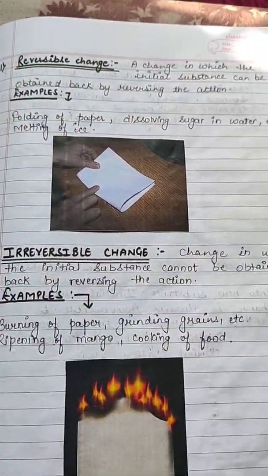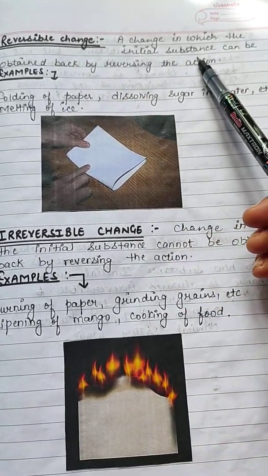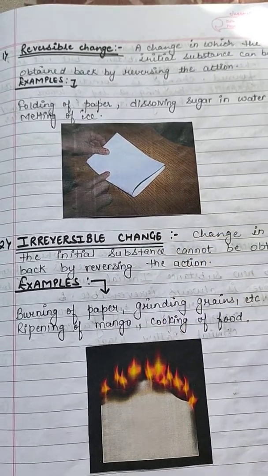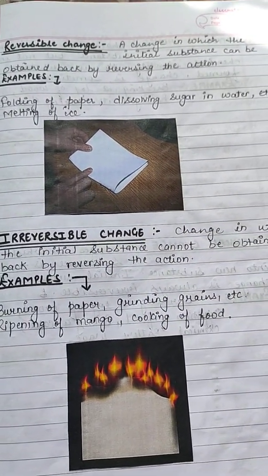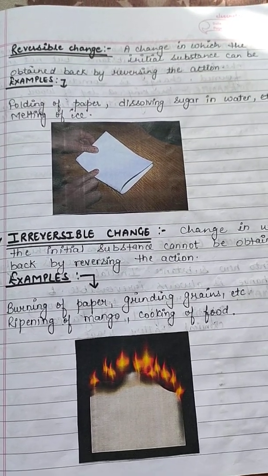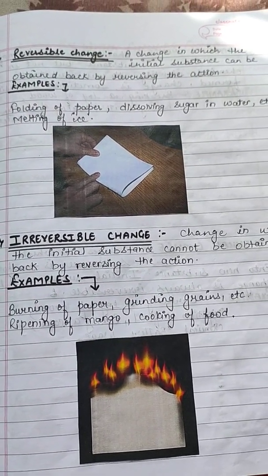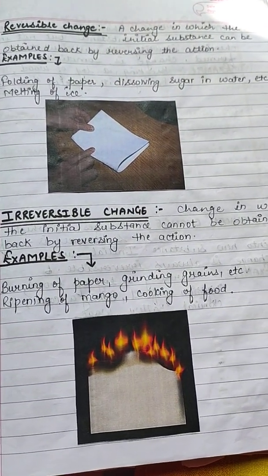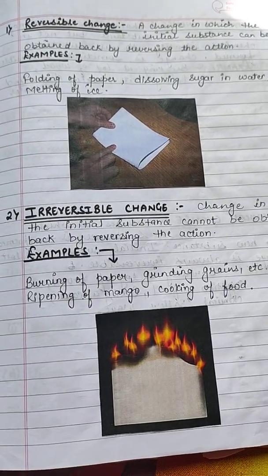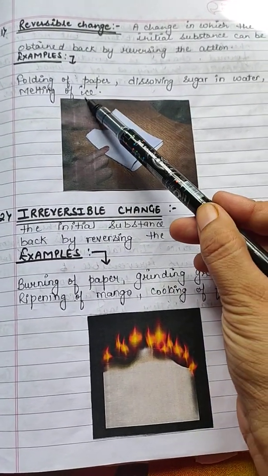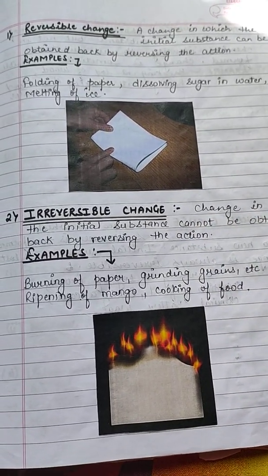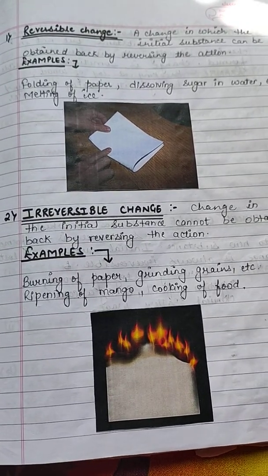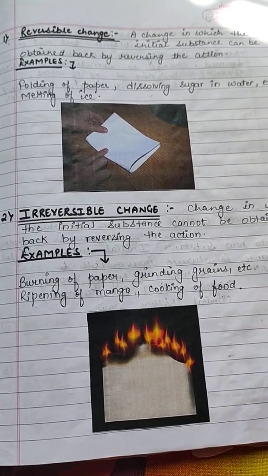So first is reversible change, a change in which the initial substance can be obtained by reversing the action. The change in which we get the initial substance back when we reverse the action. So, for example, folding of paper. When you fold a paper and you want it in its original position, you can get it back by unfolding it.